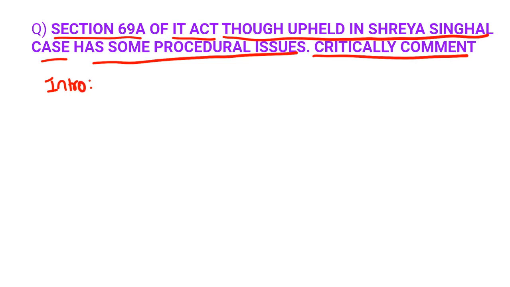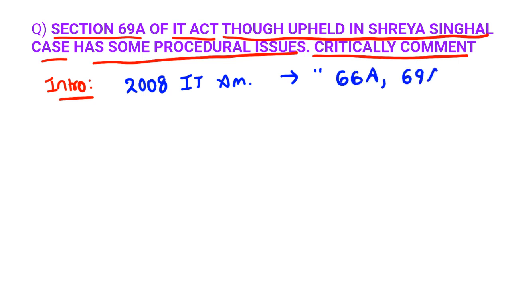In the introduction, you can simply say, okay, in the 2008 IT Amendment Act, the Government of India came by amending two provisions, that is Section 66A and Section 69A of the IT Act. But Section 66A of the IT Act was nullified in the Shreya Singhal case by the Supreme Court for not complying with reasonable restrictions under Article 19 Clause 2, but not the case with 69A. Clear? In this way you have to come and then go to the body.